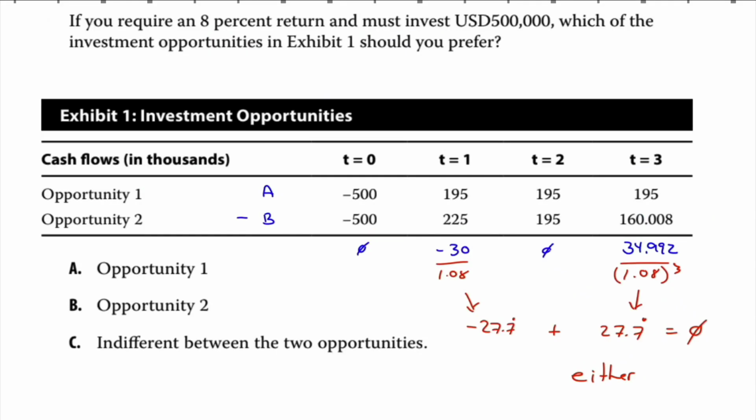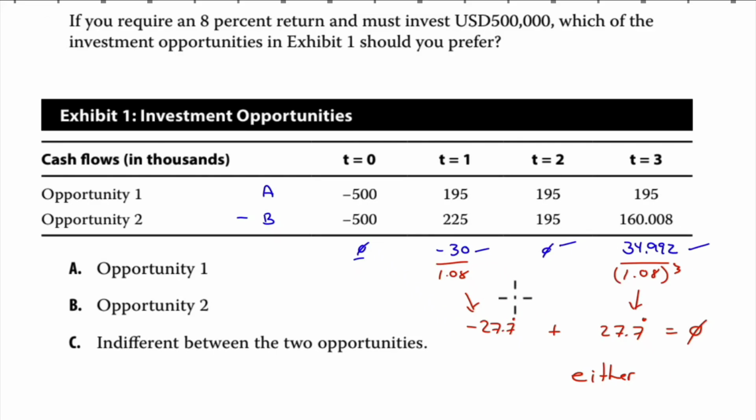If you require an 8% return and must invest $500,000, which of the investment opportunities in Exhibit 1 should you prefer? And you could just calculate the present value of both, but that takes a lot of keystrokes using the cash flow keys. It's easier to just do it once, right? So take A minus B. Negative 500 minus negative 500 is 0. 195 minus 225, negative 30. This will be 0. This will be 34.992.